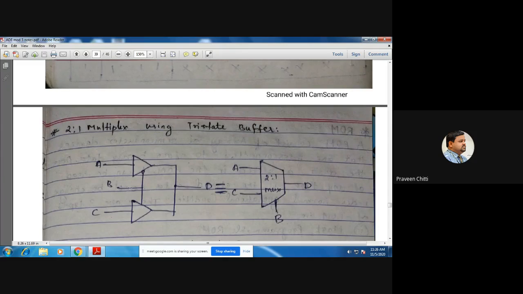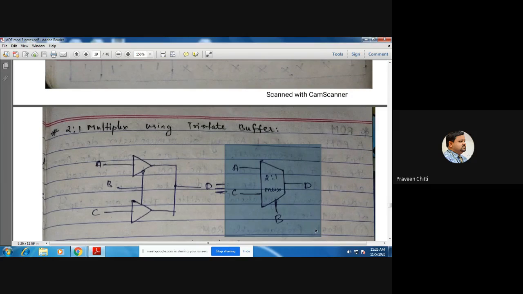Similarly, when B is 1, this will be active and this will be inactive. Since this is inactive, here we get Z, and here we get C. Z means open, not connected, and this C will come to D. So when B is 0, A is coming to the output, and when B is 1, C is coming to the output. Hence this particular arrangement of two tri-state buffers connected together acts like what?